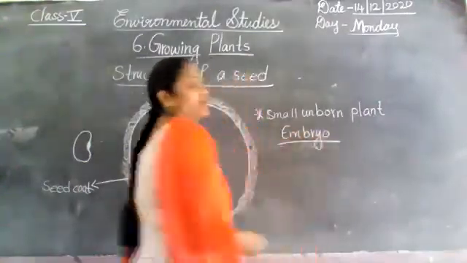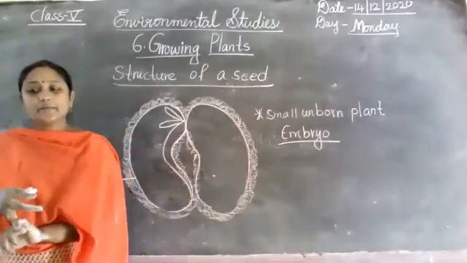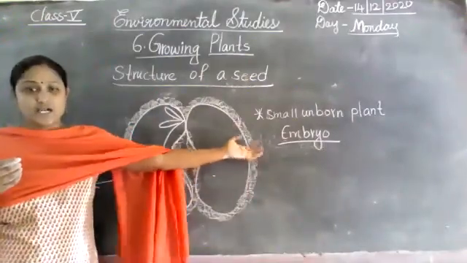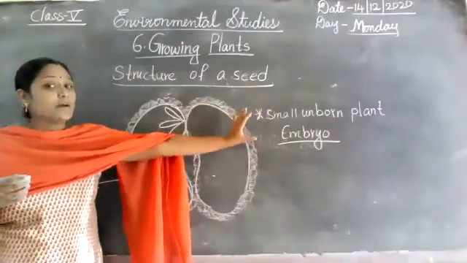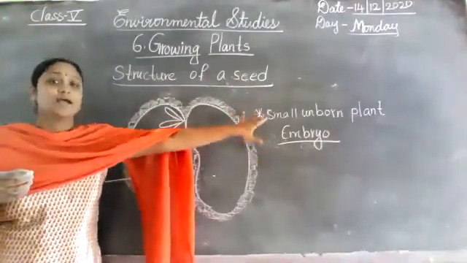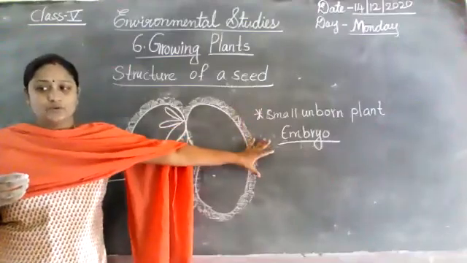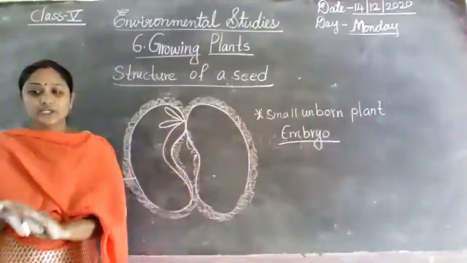What is this? Embryo. Each seed contains a small unborn plant, and this small unborn plant is called an embryo, inside the seed coat.